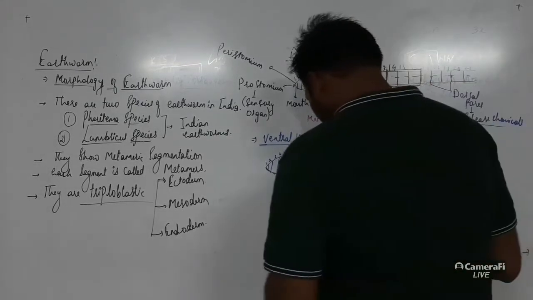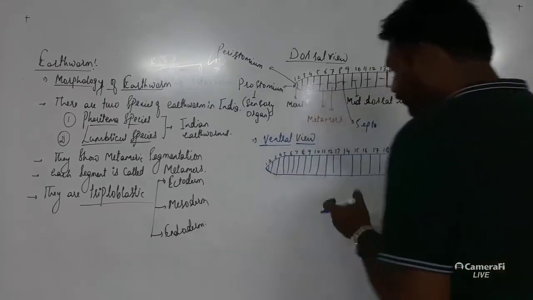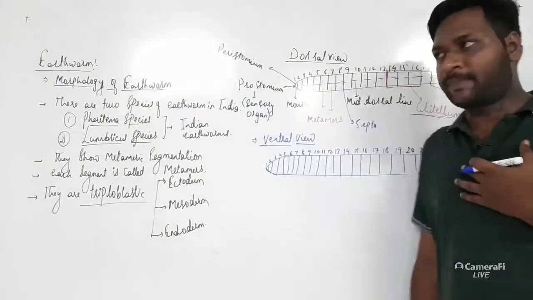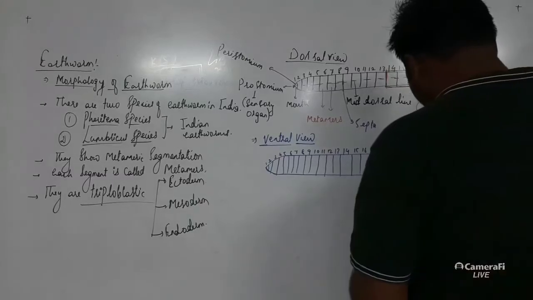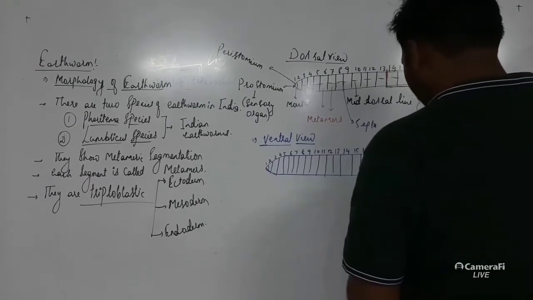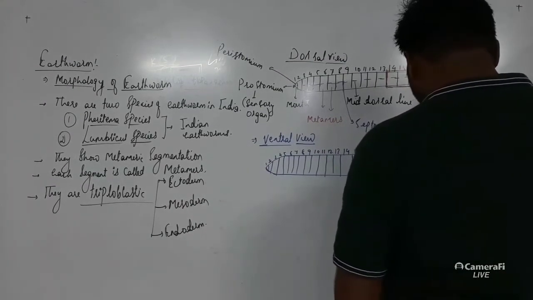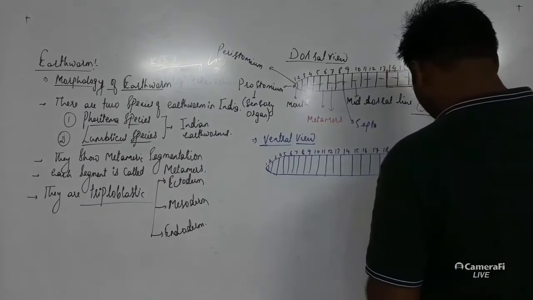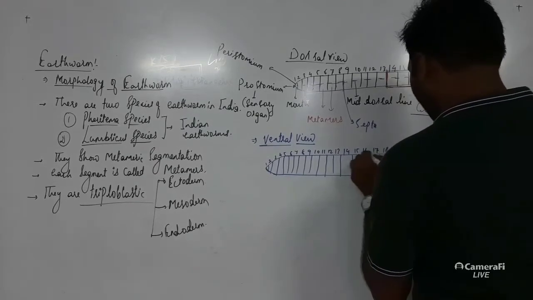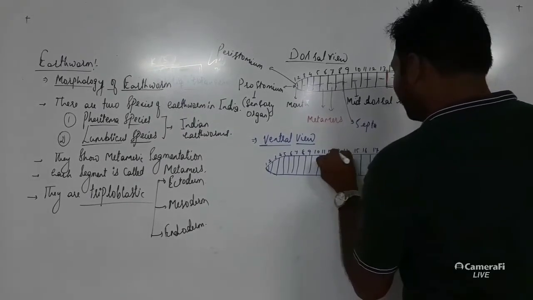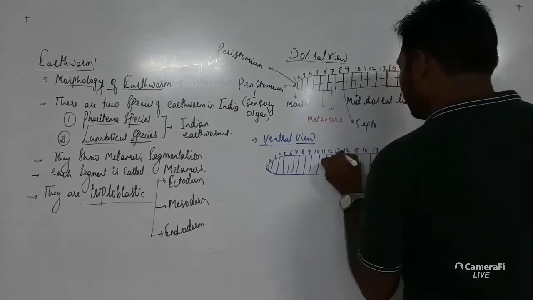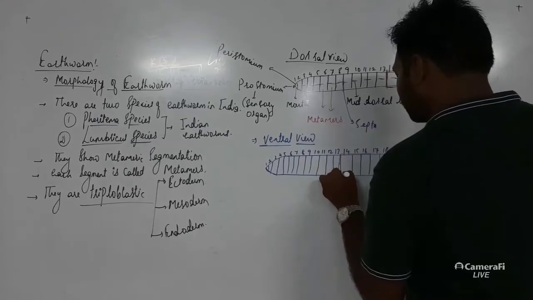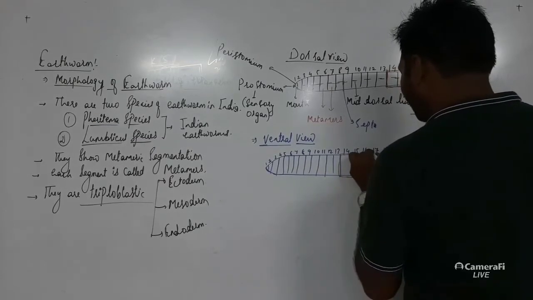When we look at the ventral view, the view seen from the front side, from the stomach part, again we can see the clitellum, which is from the 14th, 15th and 16th segment. This part is covered by a cylindrical structure called clitellum.